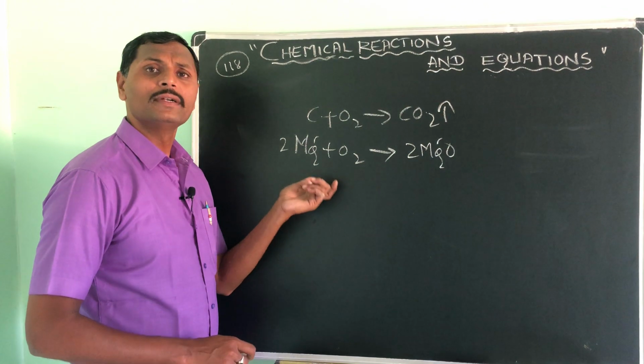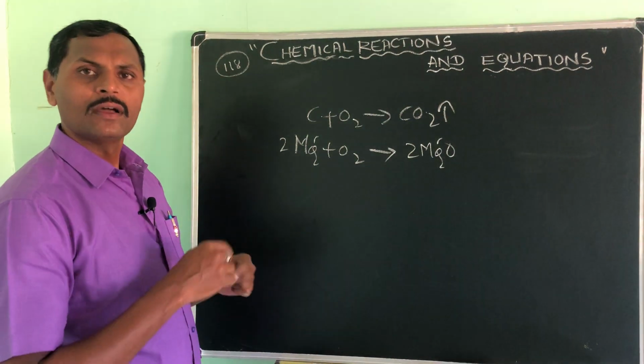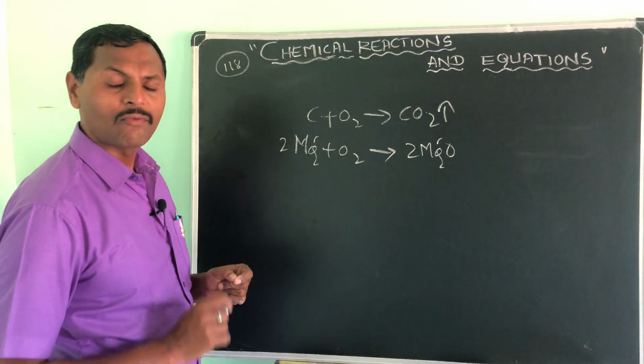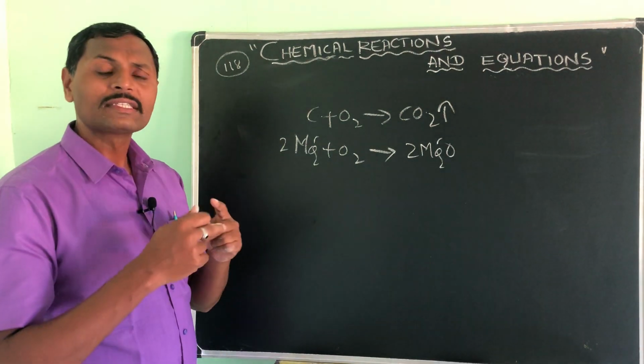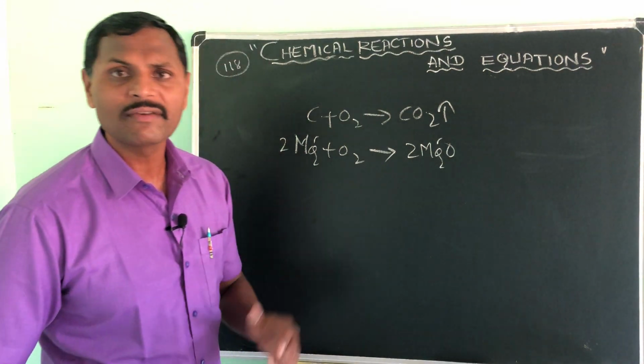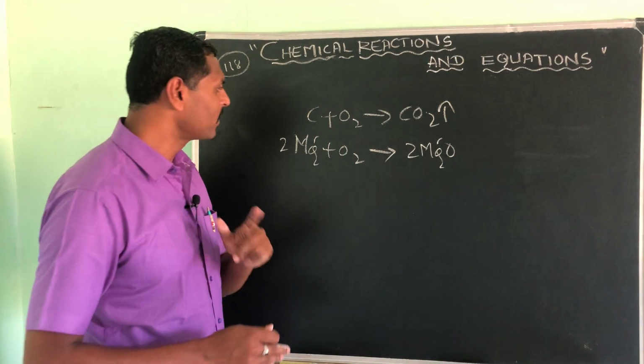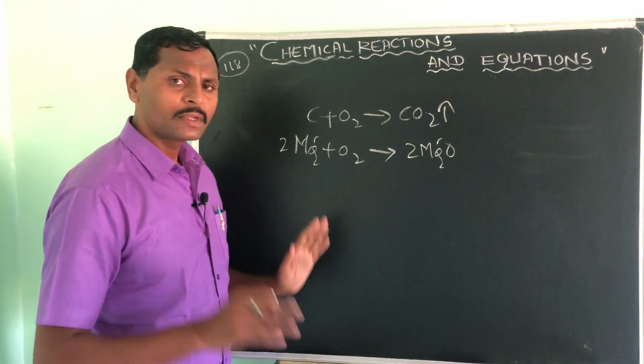Here, before you burn this, you have to rub the magnesium ribbon with sandpaper. Why? Because a thin oxide layer will be deposited over this. That prevents the combustion of magnesium. That's why we have to rub it, we have to remove that. Okay, all right. See here.